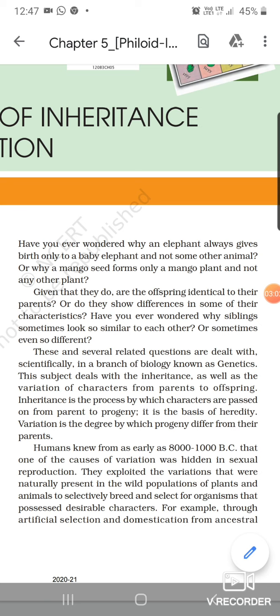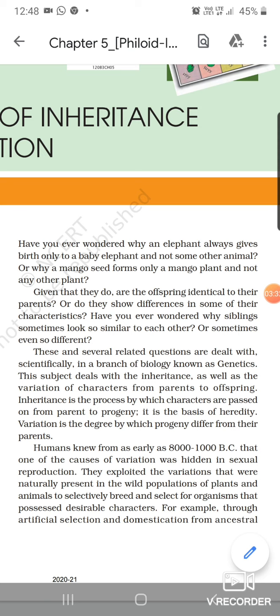Now, what is genetics? The branch of biology which deals with inheritance as well as the variations of characters from the parents to the offspring is known as genetics. What is inheritance? It is a process by which the characters are passed from the parent to the progeny. It is the basis of heredity, and variation is defined as the degree of difference that the progeny have from their parents.